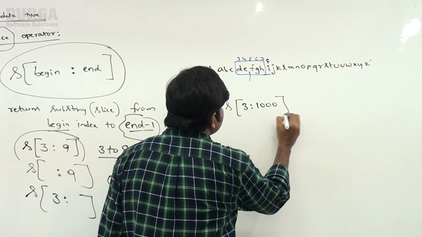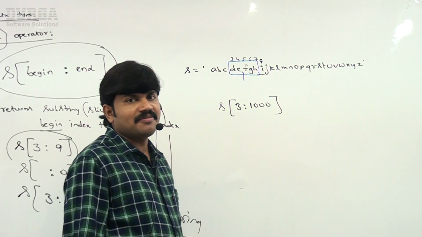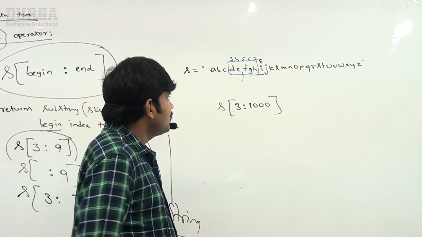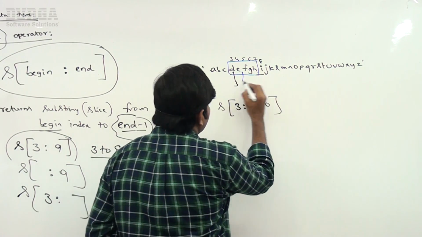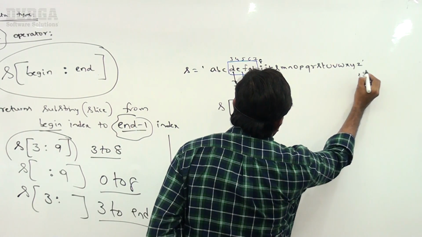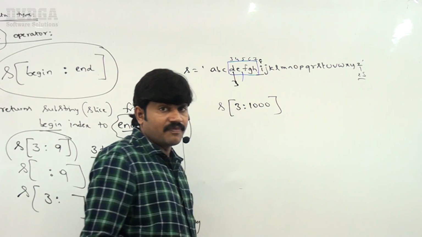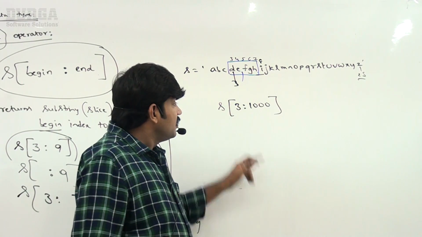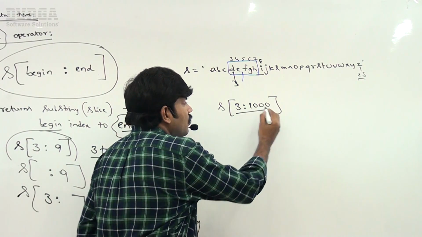Sir, can you please tell what answer we are going to get? Actually, third index to 25th index are the only valid indexes, and there are 26 alphabet symbols in total, so 25th is the last index. Now I'm talking about 3 to 1000.